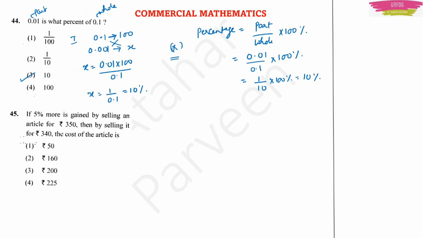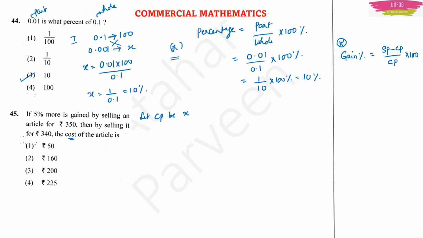To solve this problem, you should know one main and important formula relating to gain percent. Gain percent is equal to selling price minus cost price, by cost price, into 100. This is the formula which you should know. So here, let the cost price be X, because they are asking us to find the cost of the article, right?